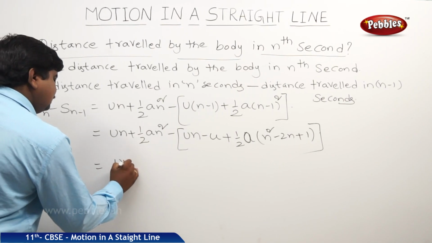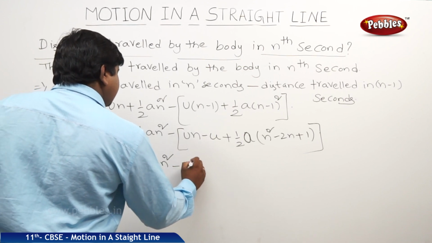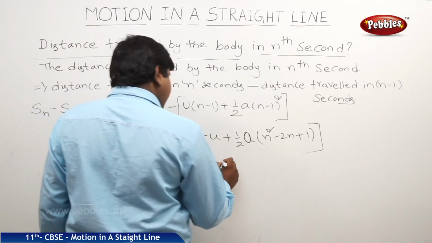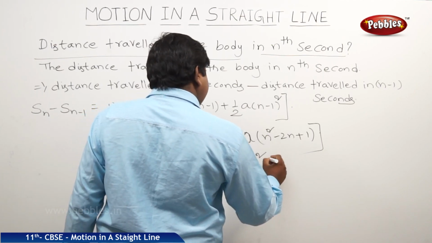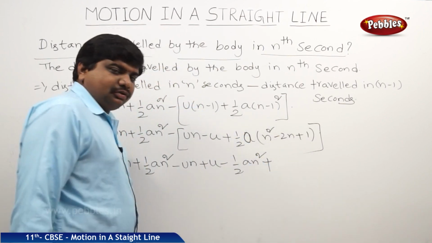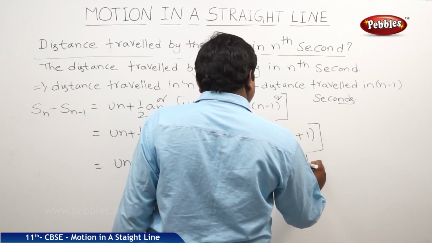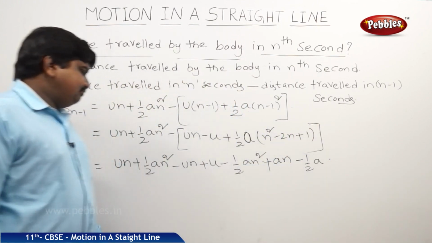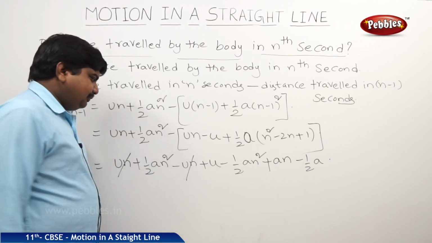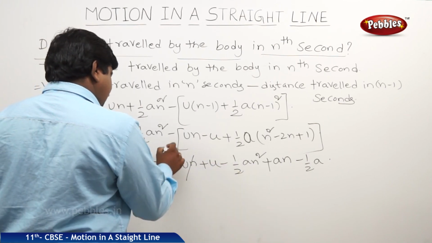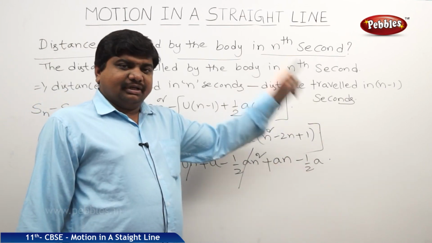Therefore, it is un plus half a n square minus un plus u minus half a n square minus, minus plus half into 2 get cancelled, a n minus half a. So, this plus un minus un get cancelled, half a n square minus half a n square get cancelled. So, u plus a into n minus half.